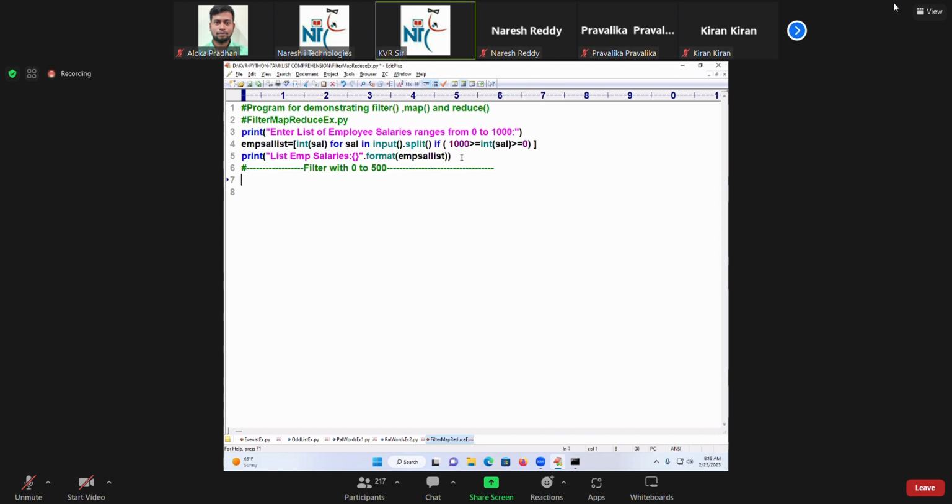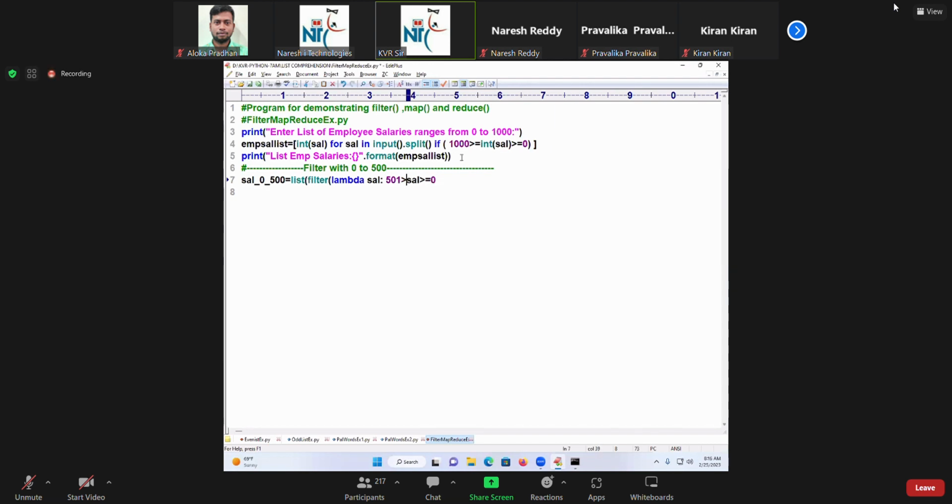Shall underscore 0 underscore 500 is equal to, I'll use some typical variables. I will say list of filter of lambda shall, come on, shall greater than or equal to 0 and 500.